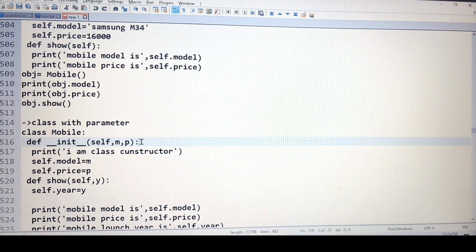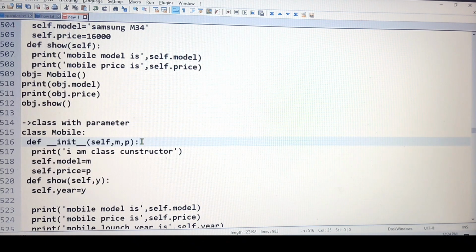So as I told you, the constructor is used to initialize the instance variable. So if you have the instance variable in your program or in your coding, at that time you have to use the constructor. Anyhow, whether you provide the constructor or not, Python will provide the default constructor if you are not providing one. So I hope I'm clear with my definitions.